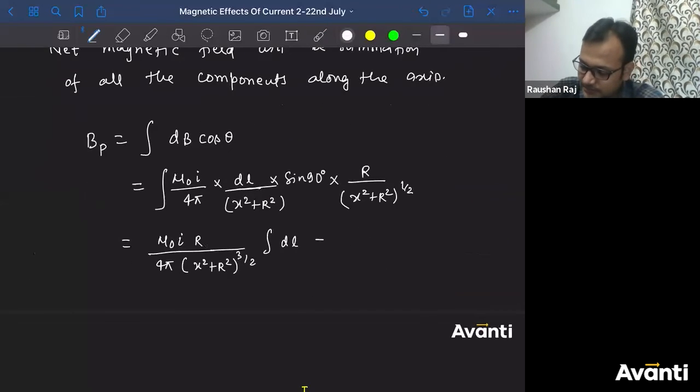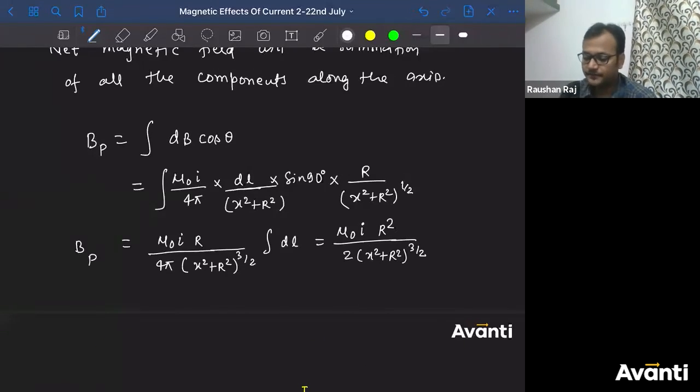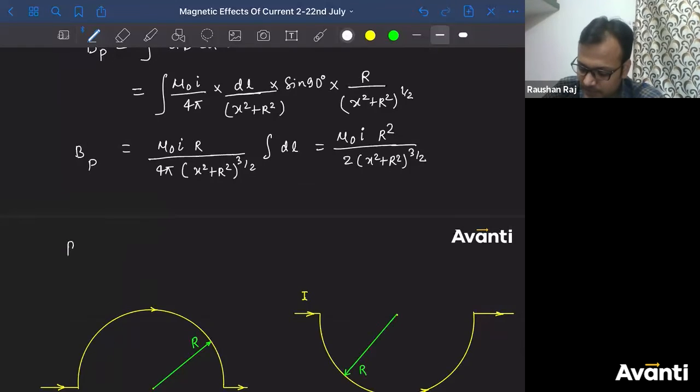So you can write this as mu naught I into R square divided by 2 into x square plus R square to the power 3 by 2. So this is the value of B at P. So B at the axis, what did we get? Let me add a page here.